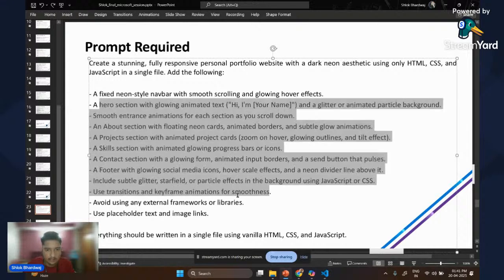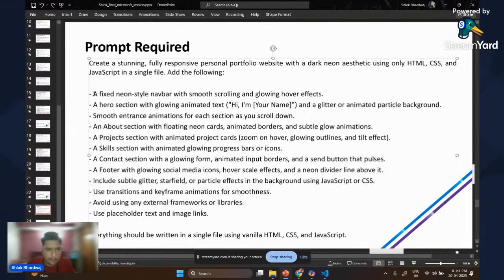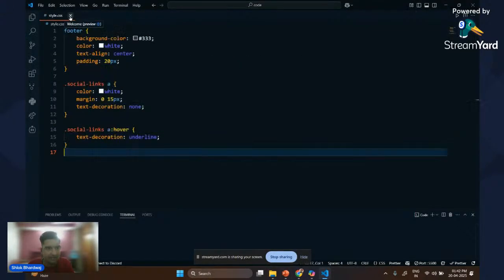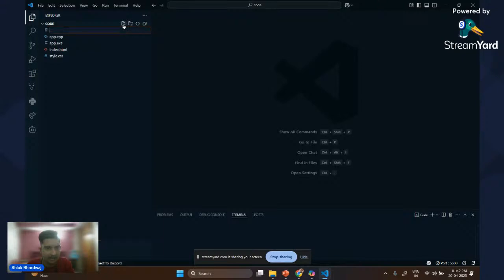And here I have the specifications for the website. For example, a neon style nav bar, a hero section, an about section, a project section, skill section, etc. So moving forward, let's just create the website. I have closed all the files, and I'll just create another file named main.html.